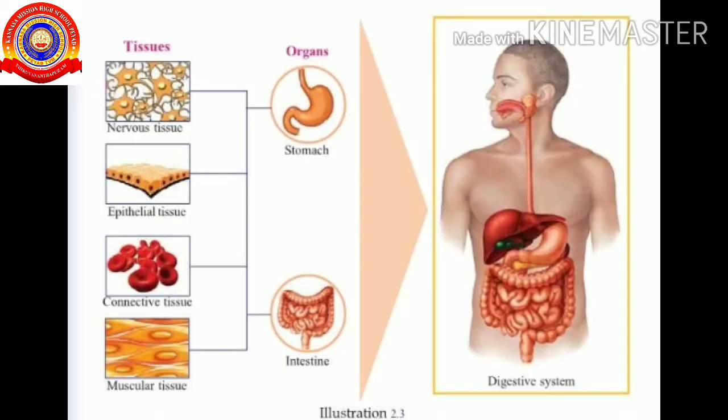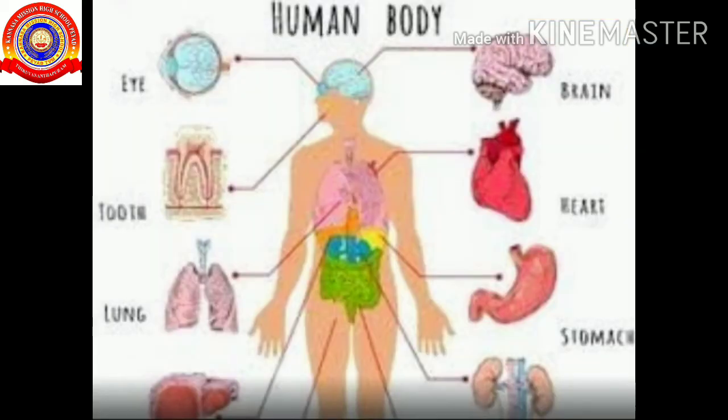For example, digestion is the process of the combined action of organs of the digestive system such as the stomach, liver, and intestine. The functioning of the digestive system alone is insufficient to transport the nutrients produced by digestion to different parts of the body. From this, we understand that the organs combine to form the organ system.